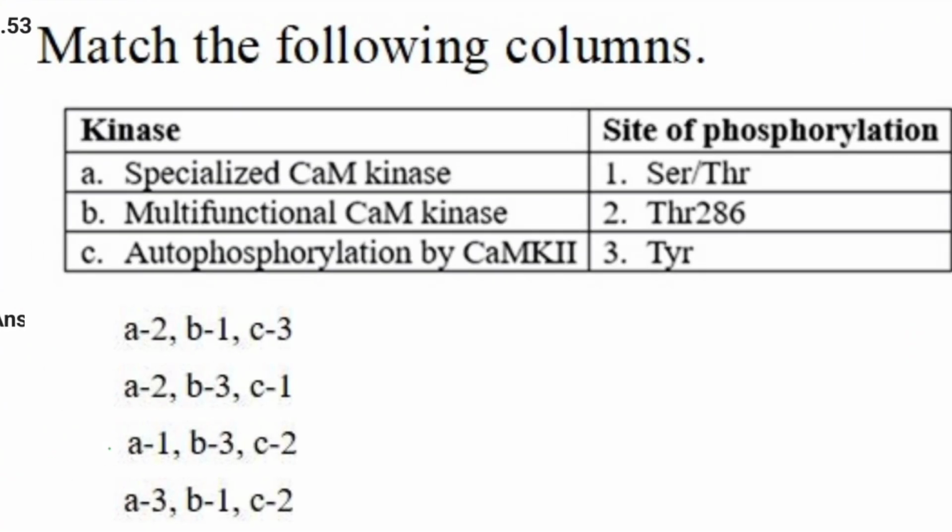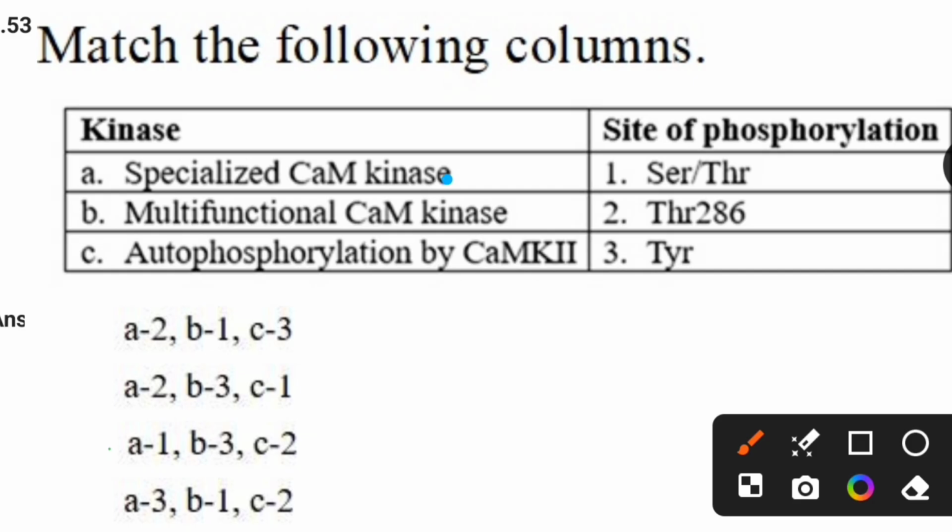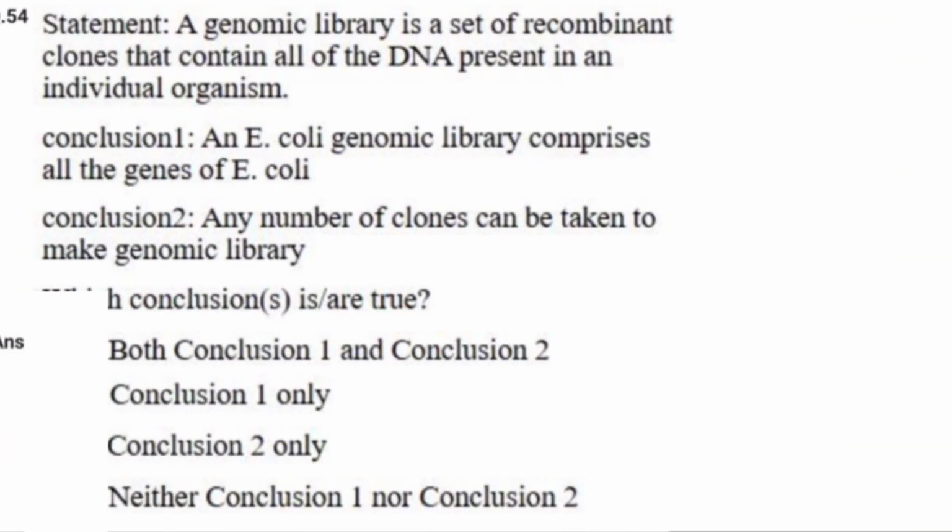Here you have to match the list 1 with list 2. So two lists are given. List 1 consists of kinases and list 2 consists of site of phosphorylation. So here I am going to match the list 1 with list 2. Specialized CAM kinase is related to SER-THR. Multifunctional CAM kinase is related to TYR. So autophosphorylation by CAM-K2 is related to THR-286. So for this the correct answer is the third one, that is A1, B3, C2. Let's see the next question.